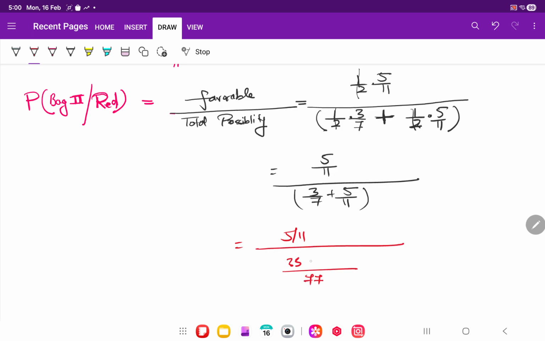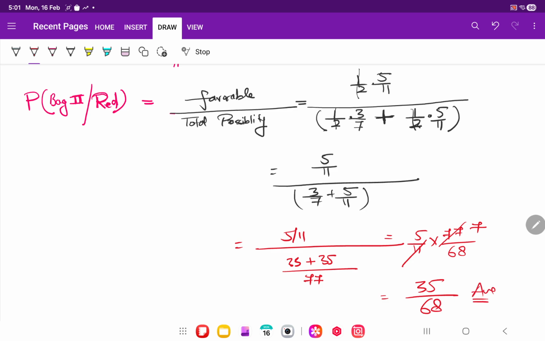So this is 33 plus 35, which is 68 over 77, and 5 by 11 into, the denominator will flip. Anything will cancel. I think this is cancelling by 7. So it is 35 by 68. This is the answer.